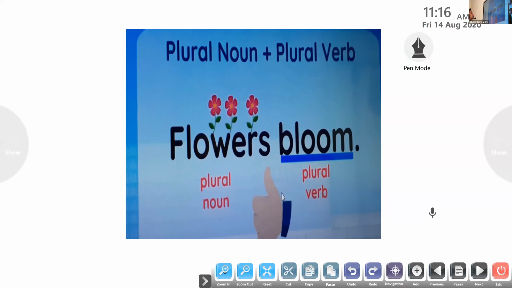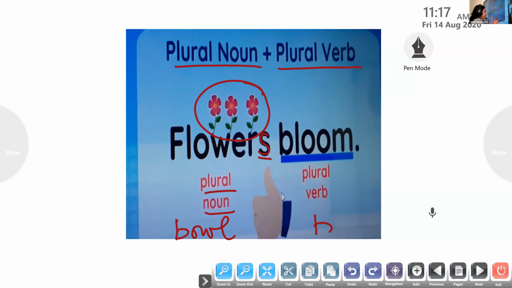Let us see here. The plural noun agrees with the plural verb. They are saying that we have to agree with each other. You have an S here. Flowers, many are there, so the plural noun has an S here. This team is bowling now, and this team has to bat.